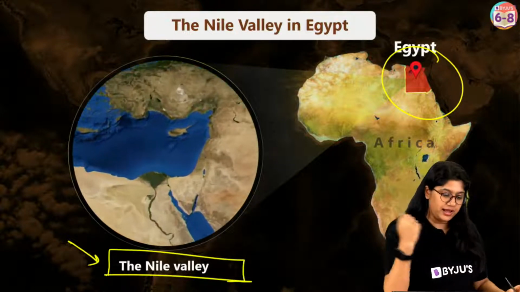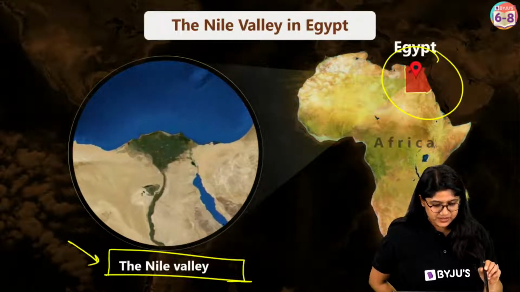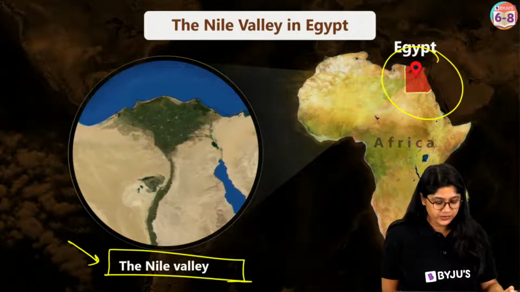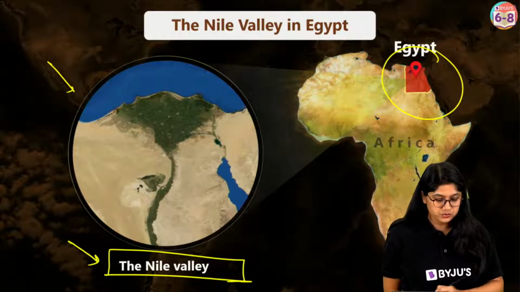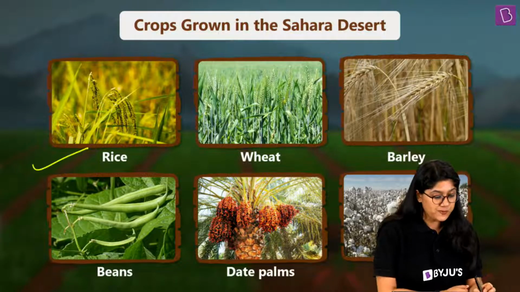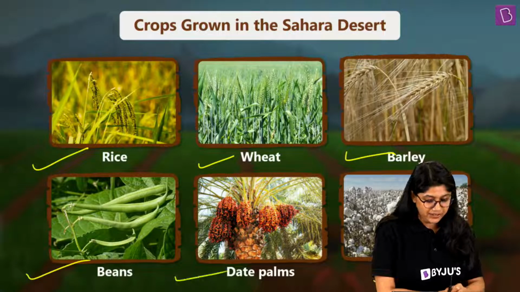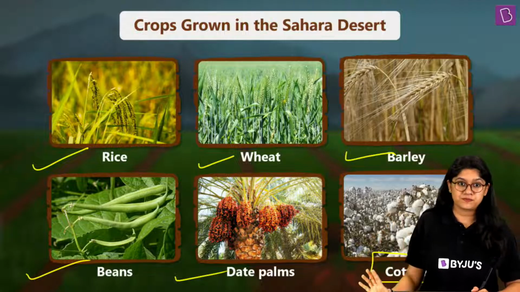Can you see this particular part? That is the river that comes down. This river helps in providing crops like rice, wheat, barley, beans, date palm and cotton. Egyptian cotton is really very famous.